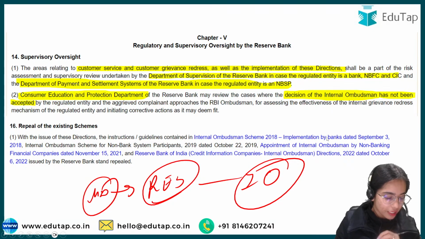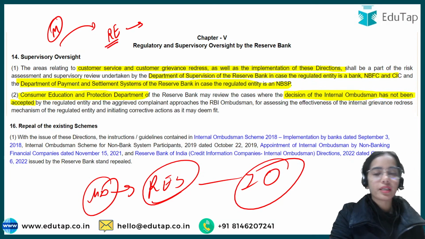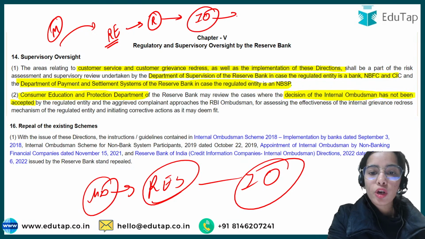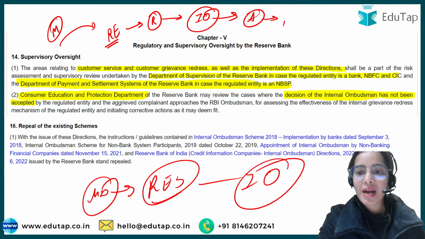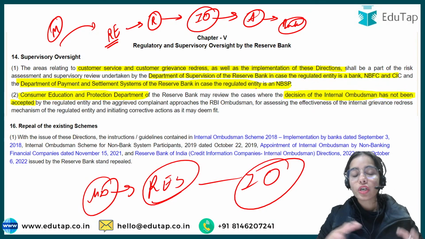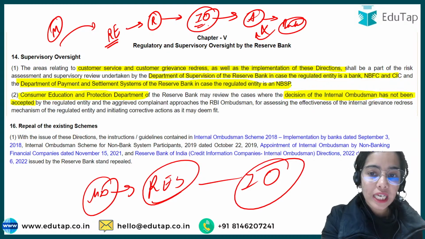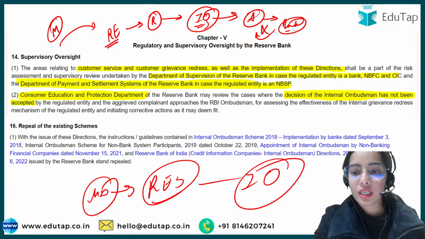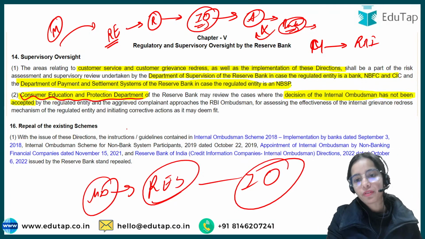Okay, Harish is asking: if the bank's internal ombudsman rejects it, can't the complainant go to the RBI Integrated Ombudsman? See, the person is raising the complaint with the regulated entity, and the regulated entity rejected it. Then it will go to the internal ombudsman, who accepted that this complaint should be addressed. Now if the bank is still not resolving the complaint, then the decision of the internal ombudsman has been rejected. The regulated entity refused to accept the internal ombudsman's decision. They are not accepting it, the bank. Then the complainant can still go to the RBI, and the Consumer Education and Protection Department will look after it. Okay.